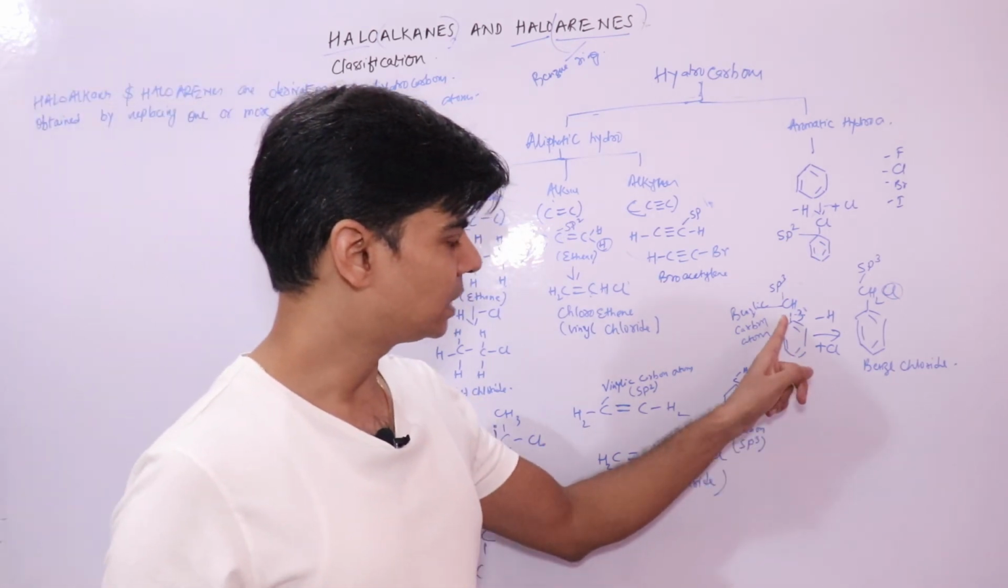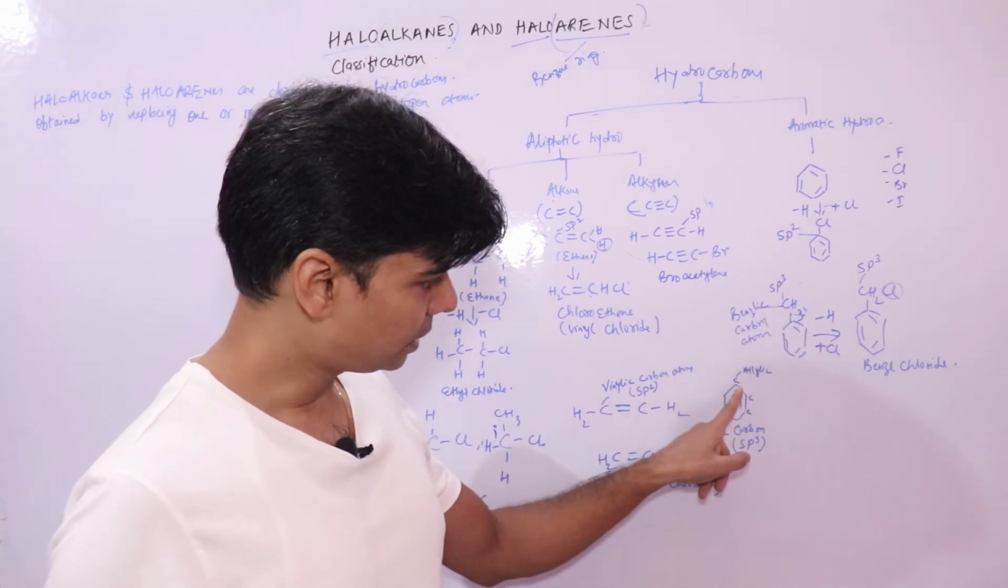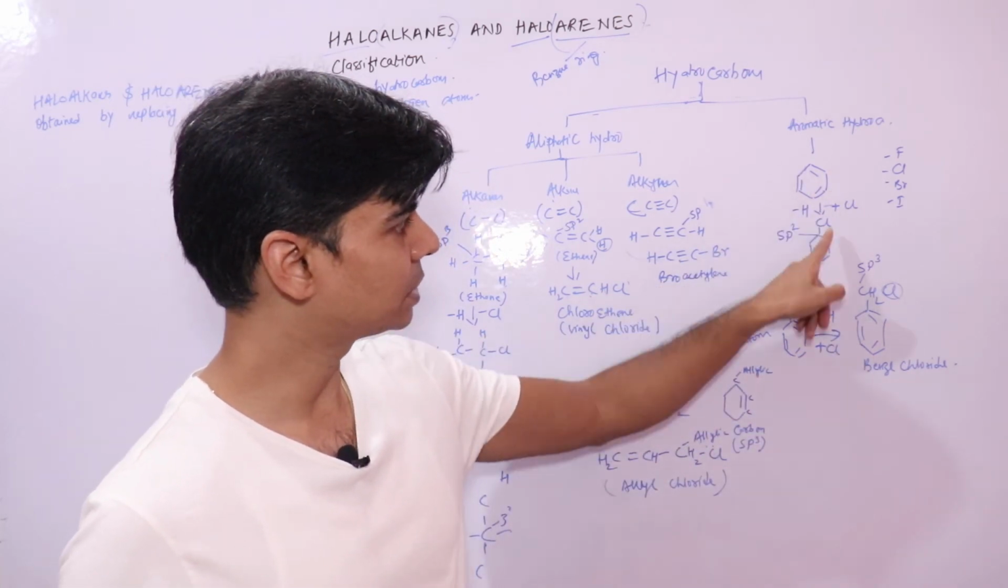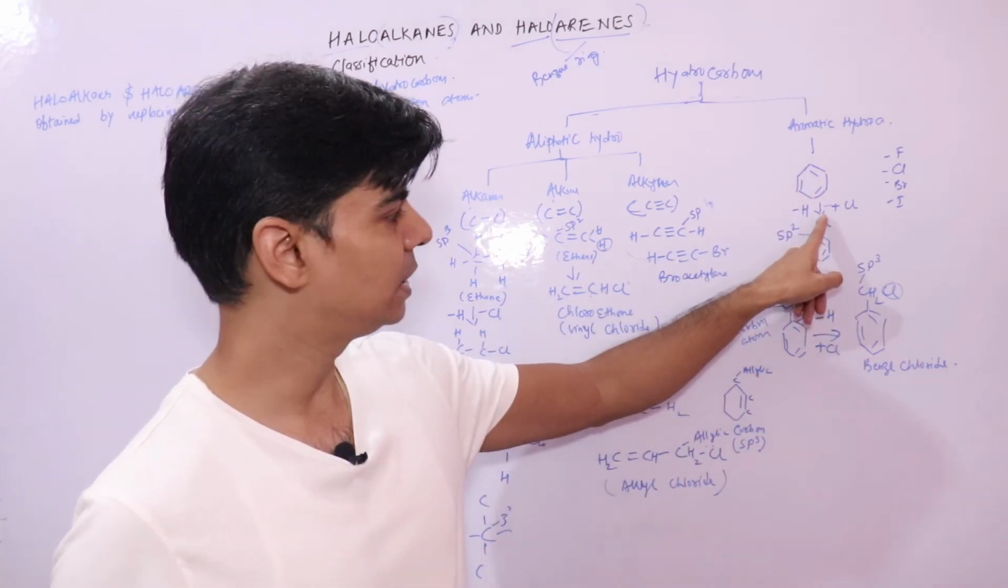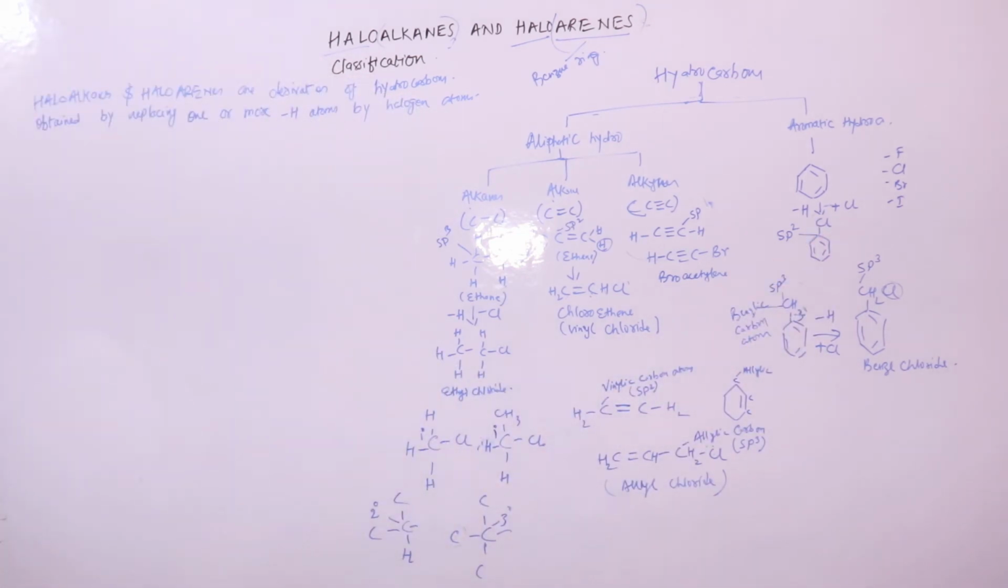Similarly, if you come to the benzyl system, this benzyl carbon is sp3 hybridized, right? And this carbon atom which is directly attached to the benzene ring, the carbon atom to which Cl is attached, is sp2 hybridized, right? Now let's come to the classification. Till this point it is clear. Now let's quickly look into the classification. Now it would be easy for us to understand it.